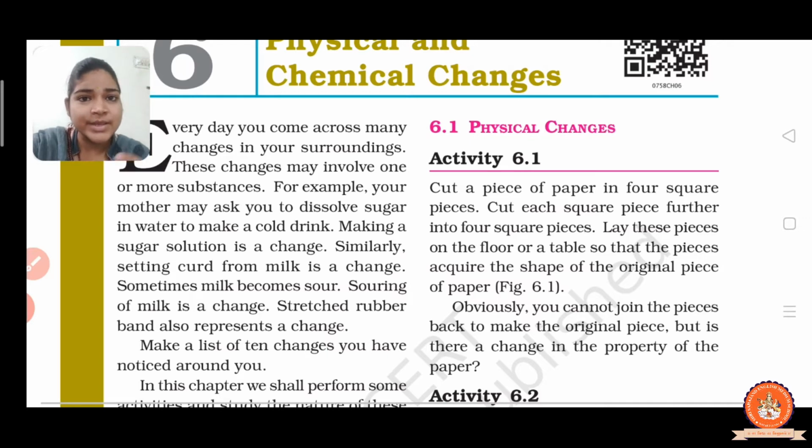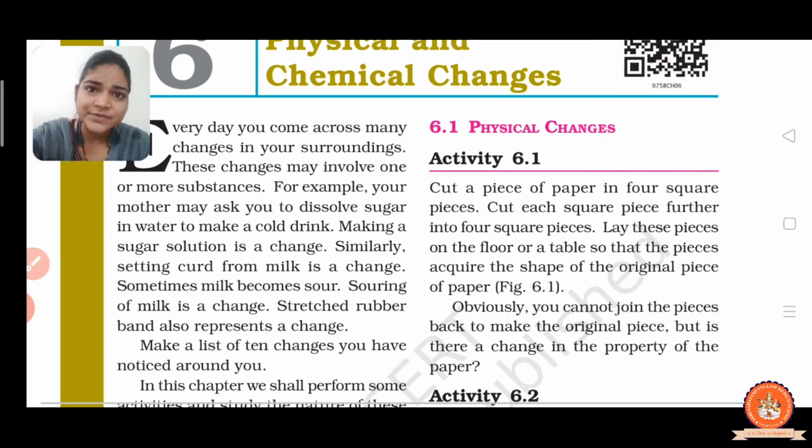Here the crystals of sugar are in solid state, but when you dissolve them in water, they convert from solid to liquid state. So here the physical property of sugar changes from solid to liquid.